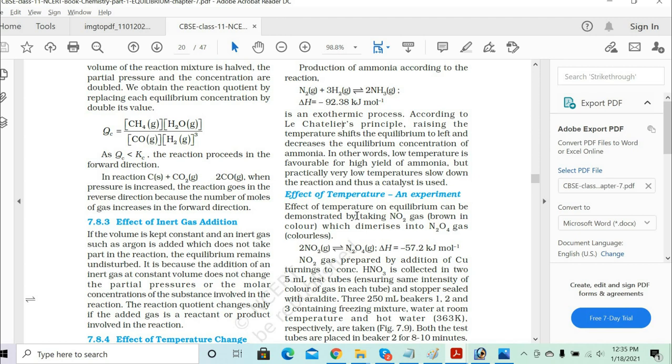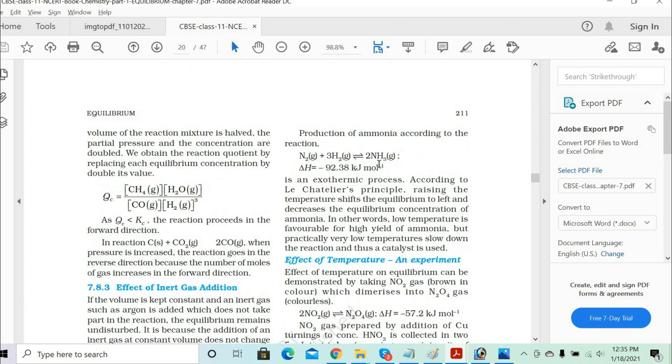Now we'll understand the effect of temperature and expansion. So basically you understood this part. Nitrogen plus hydrogen gives ammonia. When you increase the temperature, since it's an exothermic reaction, delta H is minus 92.38 kilojoules per mole. The possibility of the reverse reaction starts happening, because increased temperature favors the backward reaction. Ammonia starts decomposing back to nitrogen and hydrogen.